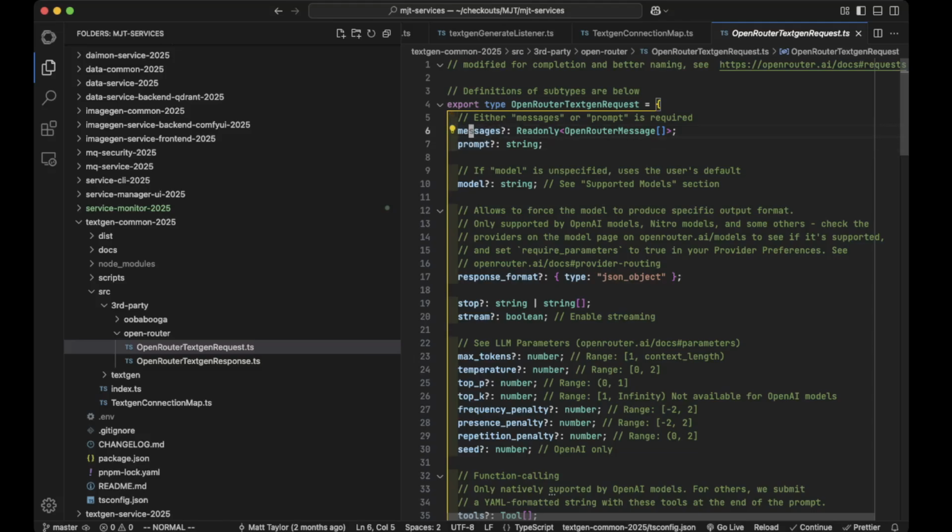Roughly speaking, there are two different ways of typically calling a large language model. One is where we package up the messages, like the message traffic in a chat. The other is sometimes called the instruct generation, where you just provide a prompt and it spits out whatever.